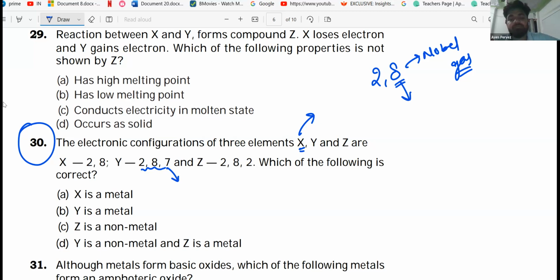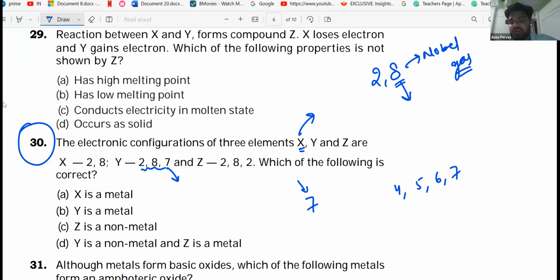Tell me. Non-metal. Yes, it will be considered a non-metal. Why non-metal? Because it has 7 electrons in its outermost shell. If it has 4, 5, 6, or 7 electrons, then it is considered a non-metal.